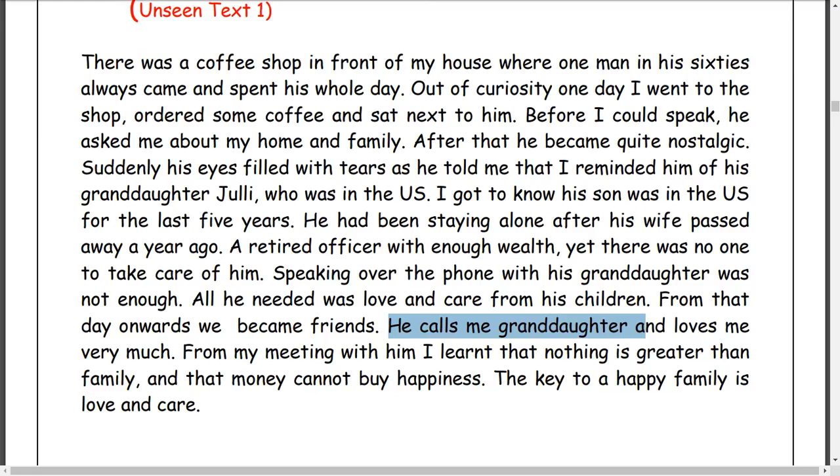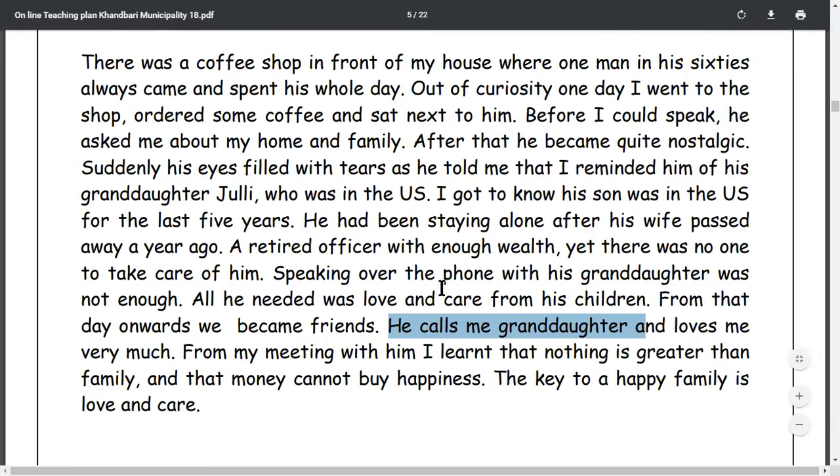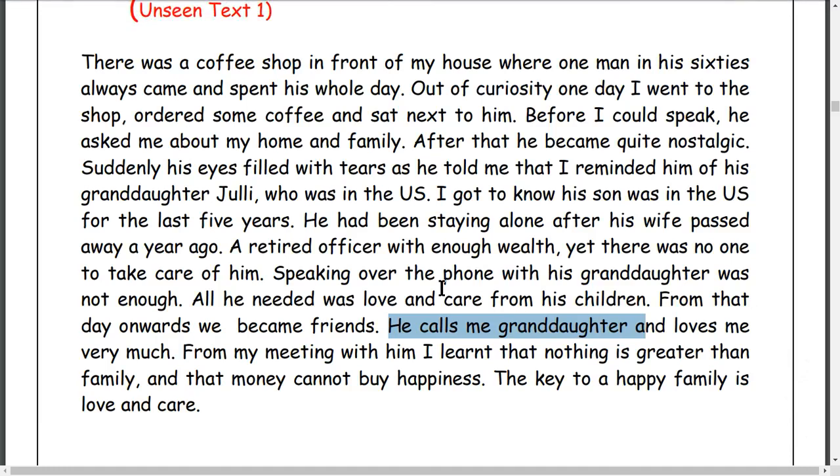That is very pathetic, and it has a deep meaning here. Okay, although he had lots of money with him, the money is not satisfying. It is not giving him pleasure. It is not giving him happiness. So it is said that money cannot buy. What money can buy means money cannot buy love and care. Money cannot buy children. Yes. The key to the family is love, and the person needs love and care, and he only gets such love and care from his family.